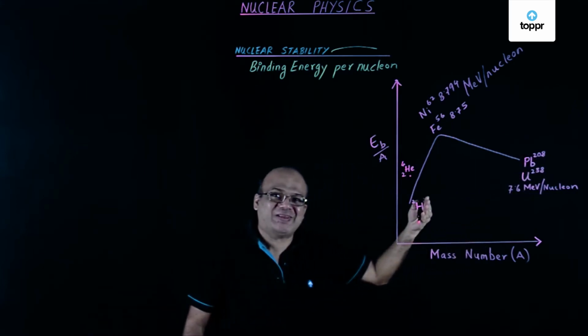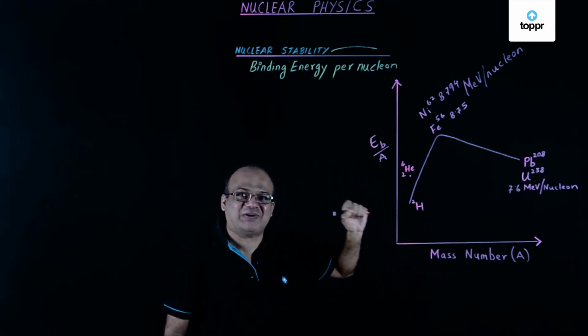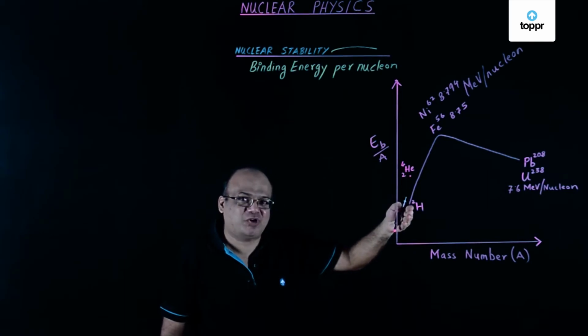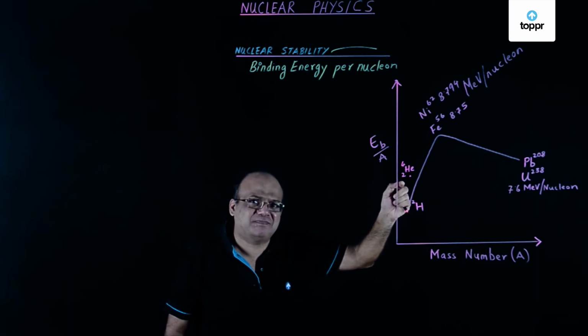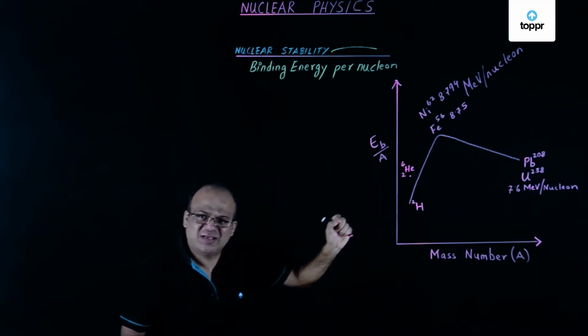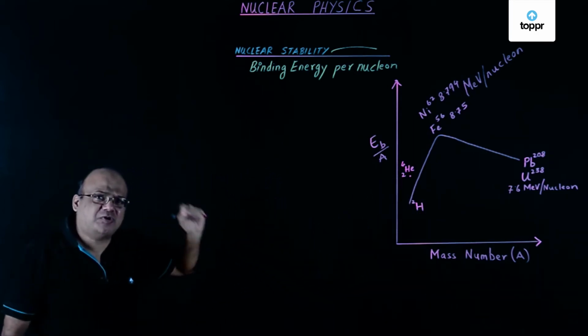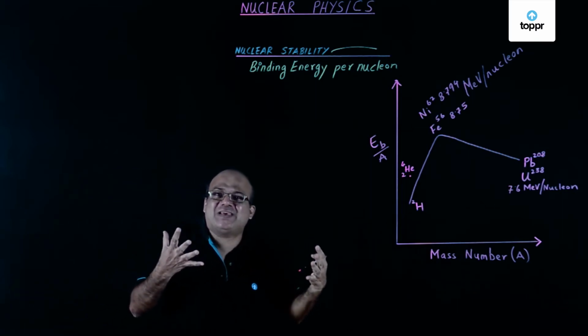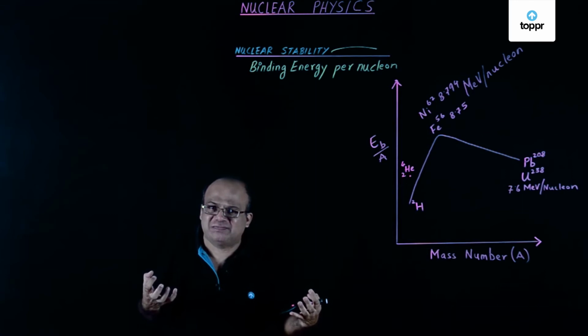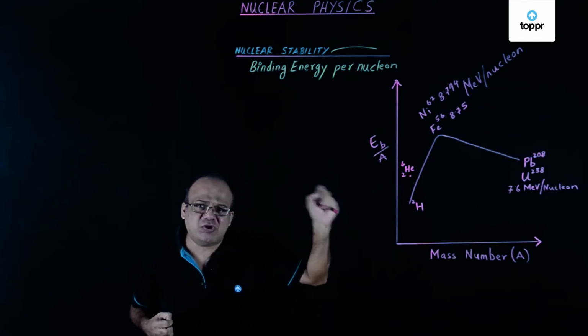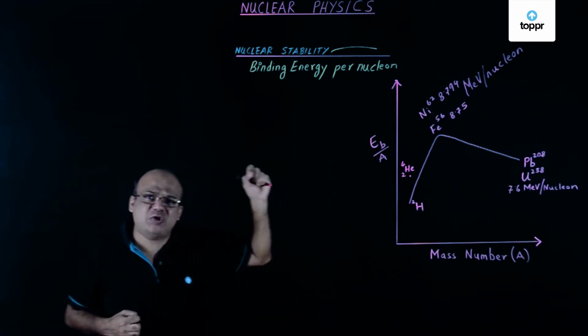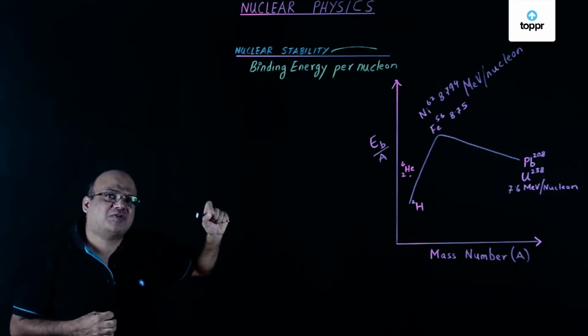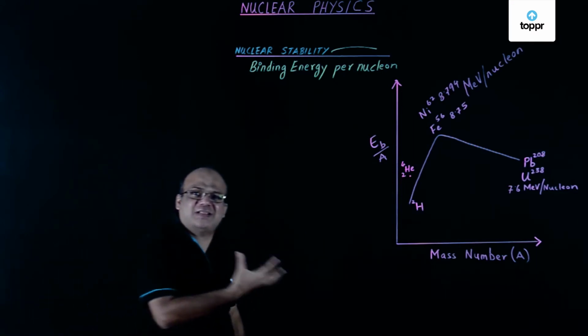The first nuclide that has more than one nucleon is deuterium, an isotope of hydrogen. This is somewhere here. Helium nucleus is much more stable than any of its neighboring nuclides in the periodic table. The binding energy per nucleon for helium nuclei is much more than its neighbors in the periodic table.